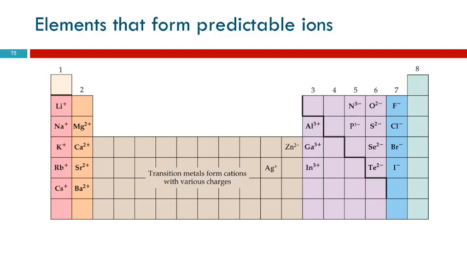So here we have a periodic table showing elements that form predictable ions. So these guys are all going to form +1. Because losing 1 electron, it becomes like the previous noble gas. These guys form +2 ions. Group 3 forms +3 ions. Then we've got the halogens. If they gain an electron, then they're going to become like the noble gas. These guys need to gain 2 electrons. These guys need to gain 3 electrons.